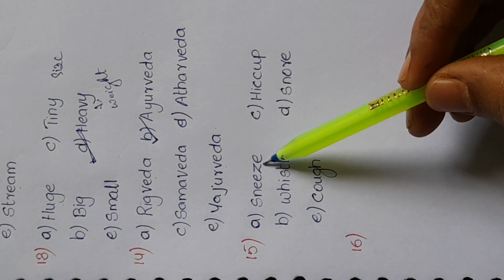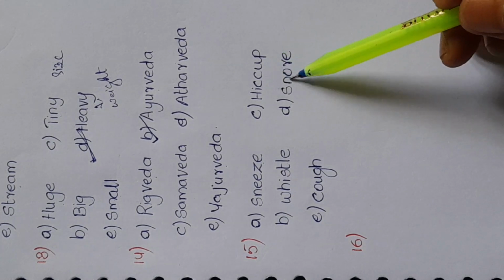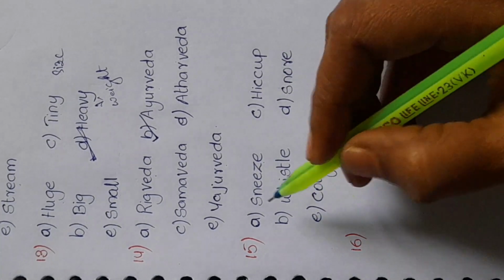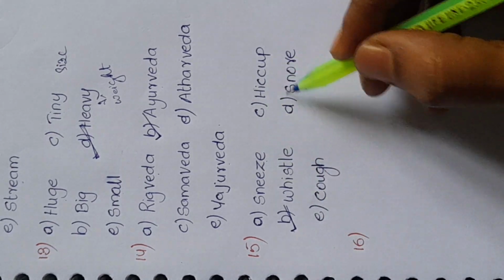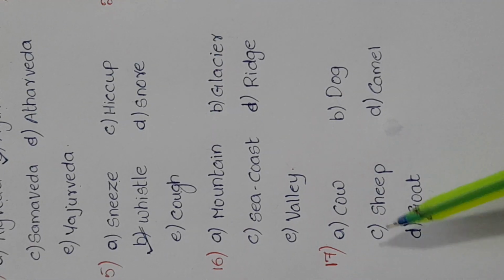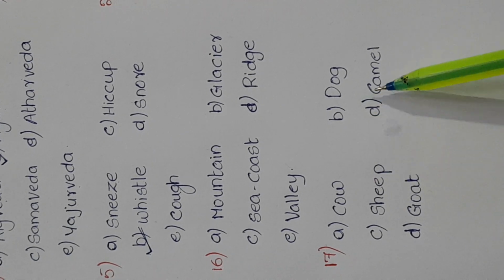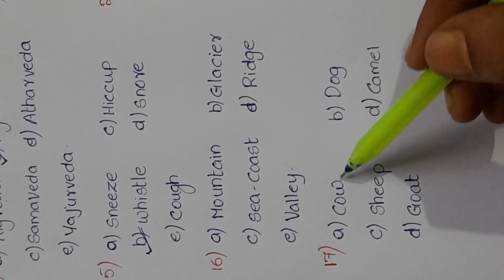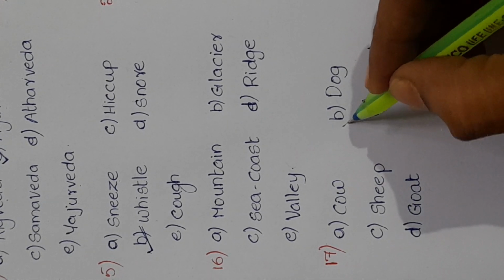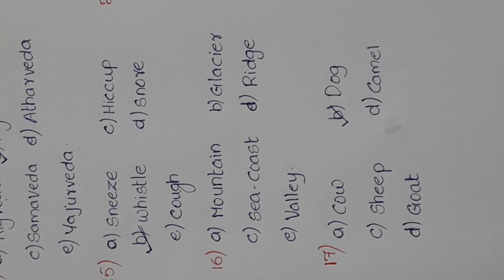15th one is sneeze, whistle, hiccup, snore and cough. Here whistle is the voluntary action, that is, we do it by ourselves. All these are involuntary. 17th question is cow, dog, sheep, camel and goat. Except for dog, we get milk from these animals. So dog is the answer, which is the odd man out.